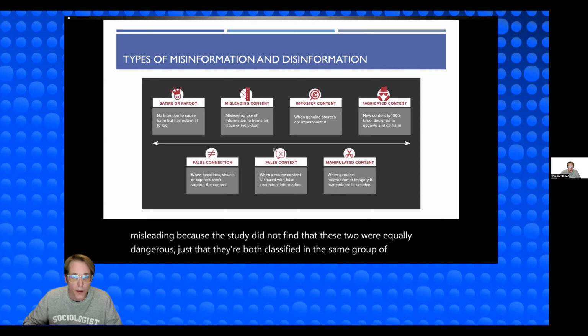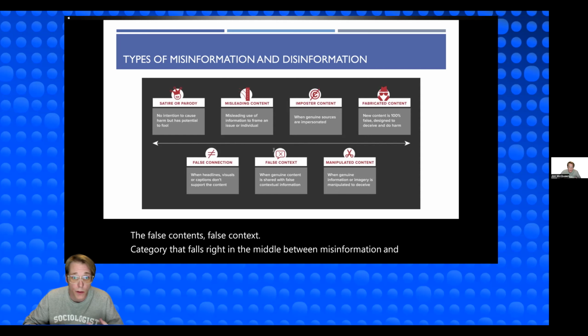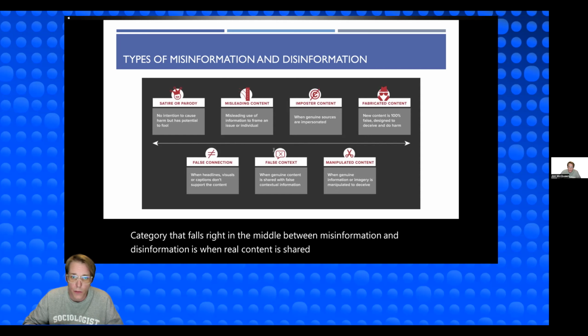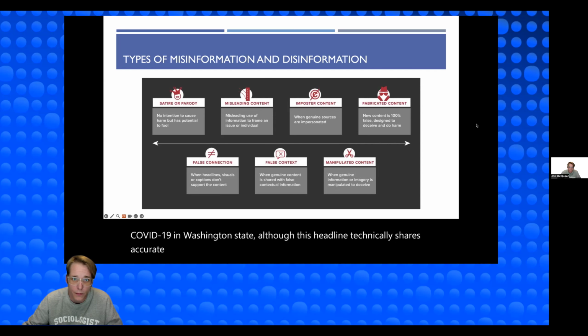The false context category, which falls right in the middle between misinformation and disinformation, is when real content is shared, but it's shared with false contextual information. An example of this would be when ABC News shared an article that stated over 100 fully vaccinated people contracted COVID-19 in Washington state. Although this headline technically shares accurate information,